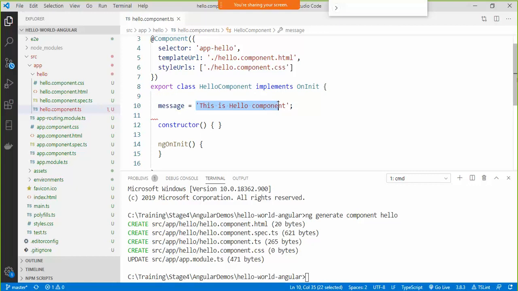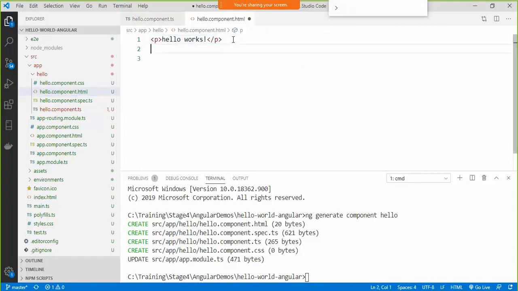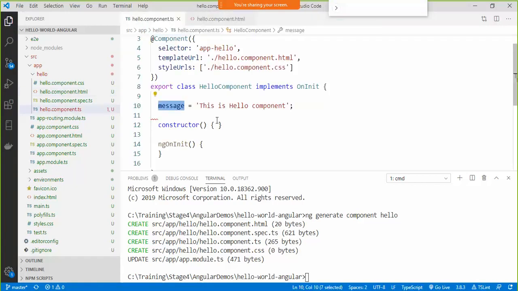Its data type is based on this assignment. Fine, it's having this value. I want to display this variable's value in my HTML page here. So I'll come back here and simply create an h1 tag, and then in this h1 I will simply put these curly braces and then simply write the name of this variable, message.